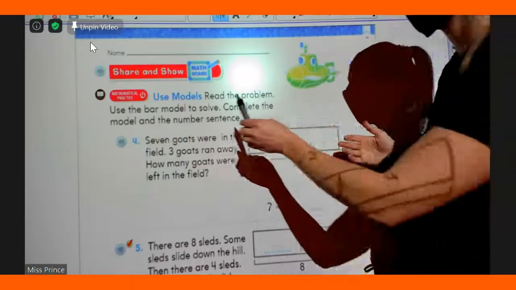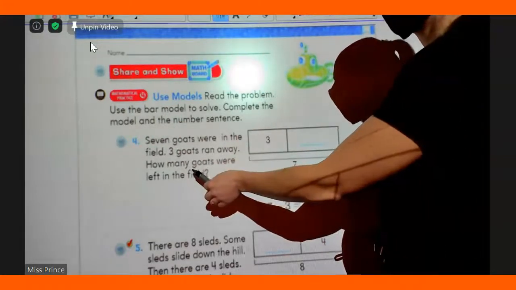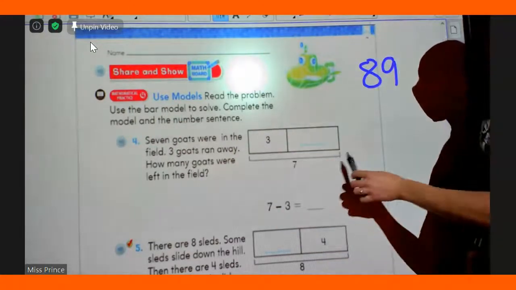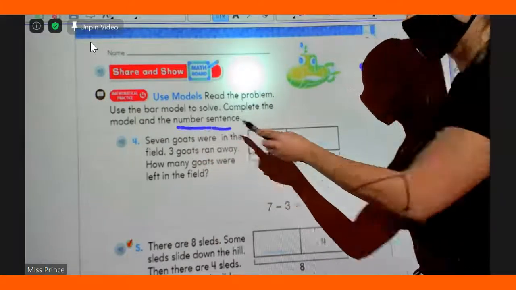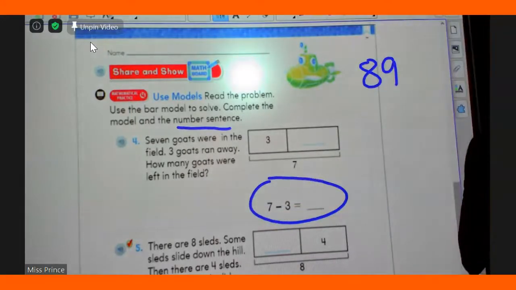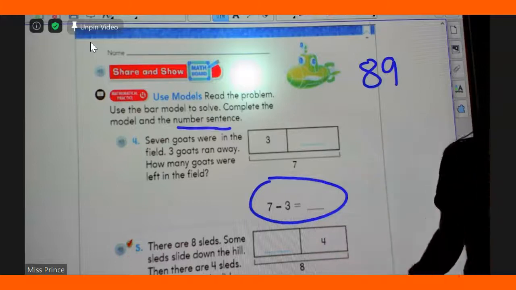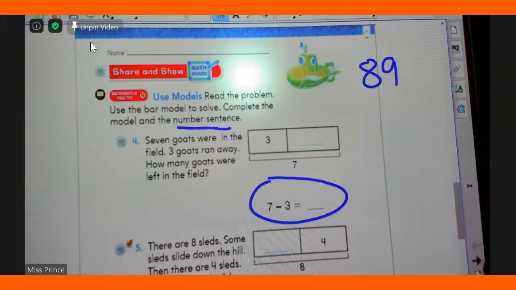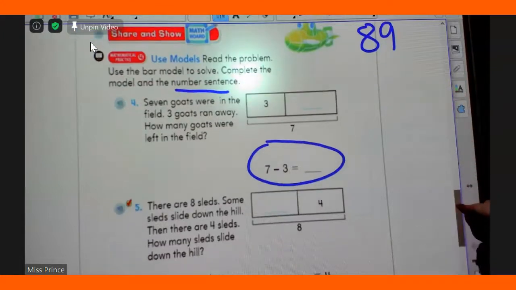Awesome. Okay. Use models, that's this. Read the problem. Use the bar model to solve. Complete the model and the number sentence. When they say number sentence, boys and girls, that's this thing. That's the number sentence. So if you are working ahead, Liam, I need you to wait, okay? These are super tricky, and they take a lot of time to think about the steps. So it's really important that you follow along. Okay.